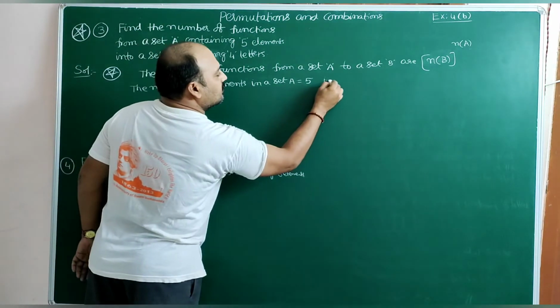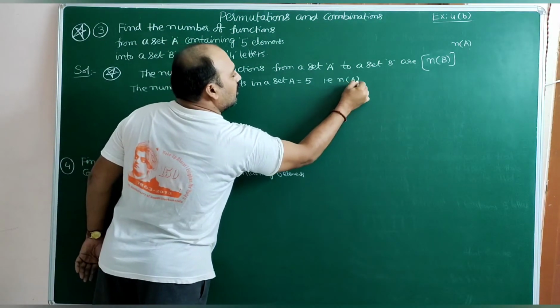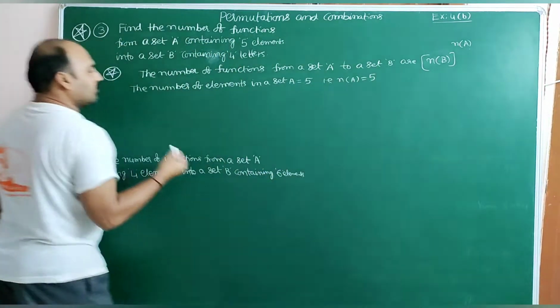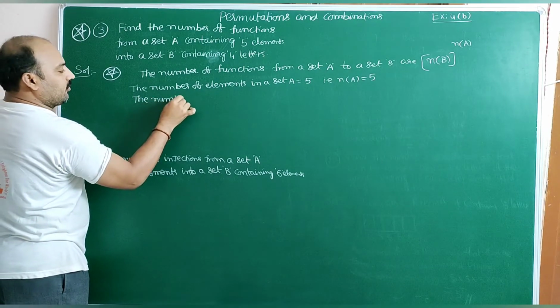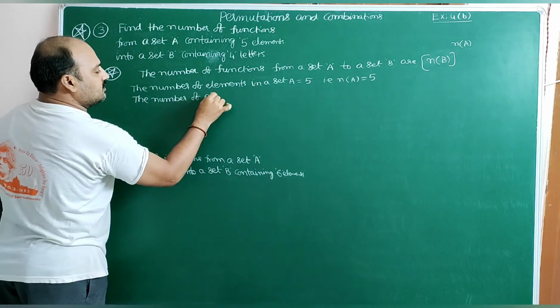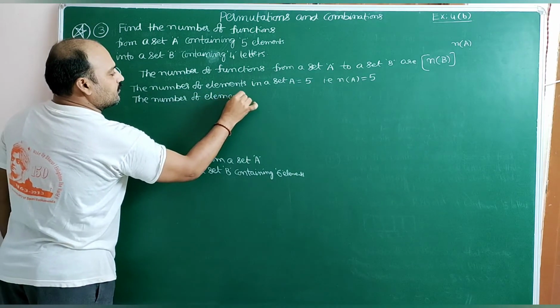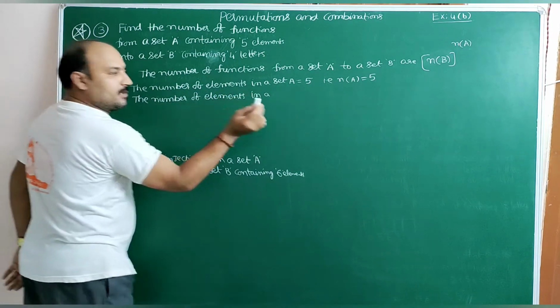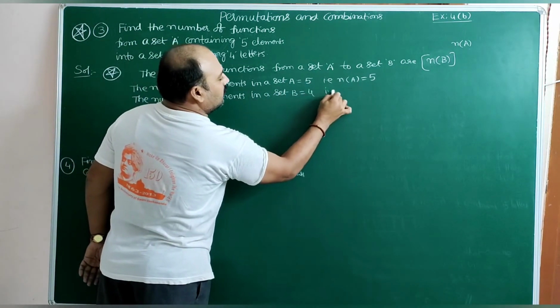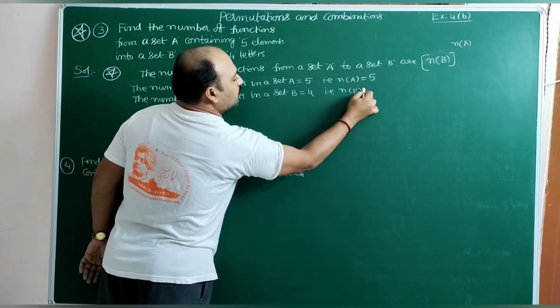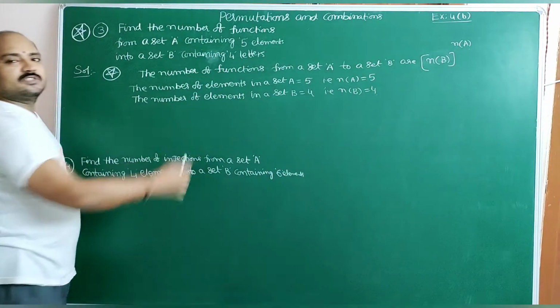So that is n(A) equal to the cardinality of the set. Next, the number of elements in set B is equal to 4. That is n(B) is equal to 4. 4 elements are there.